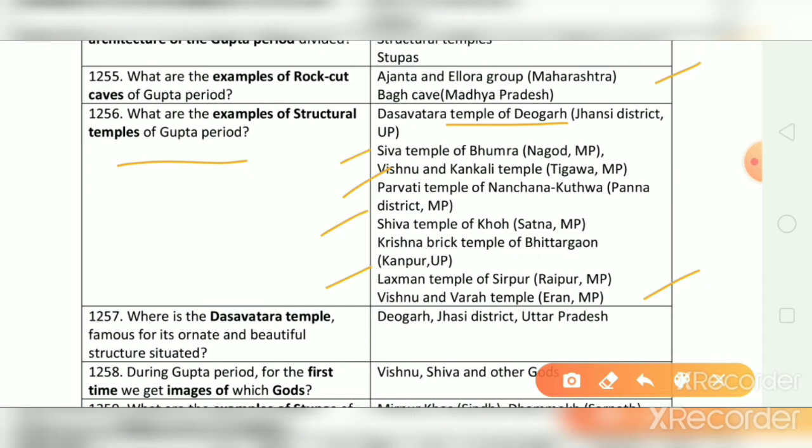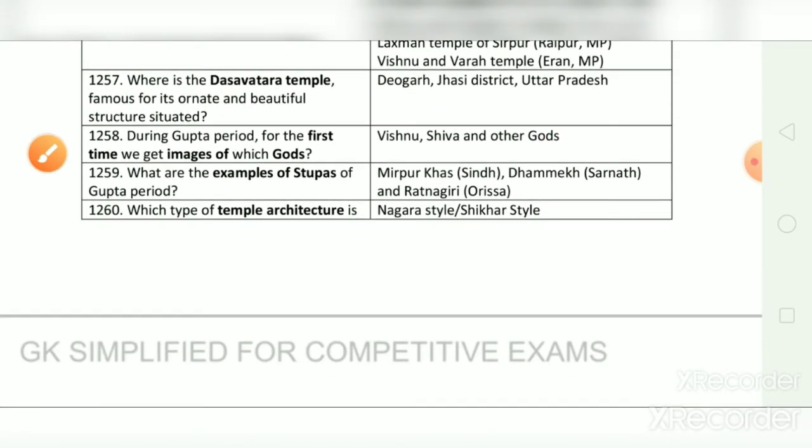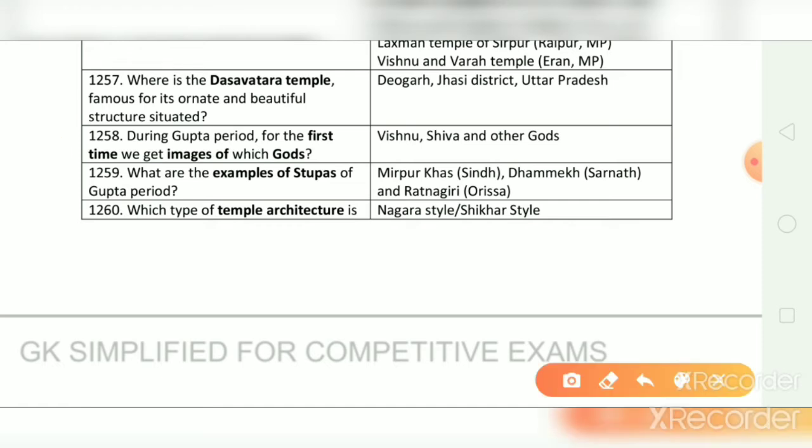Where is the Dasavatara temple, which is famous for its ornate and beautiful structure, situated? And the correct answer is it is situated at Devgarh, which is in Uttar Pradesh. During Gupta period, for the first time, we get images of which gods? And the correct answer is Vishnu, Shiva, and other gods.